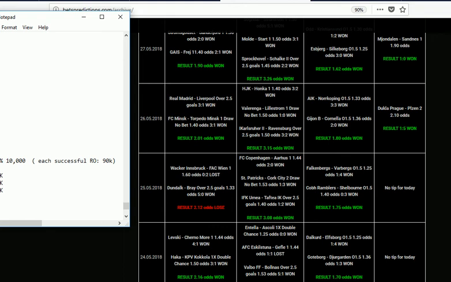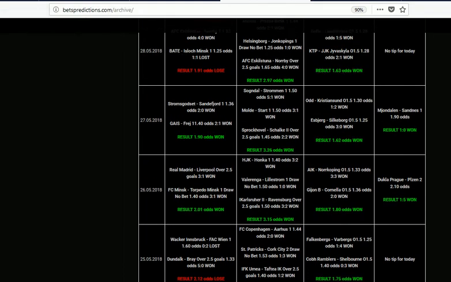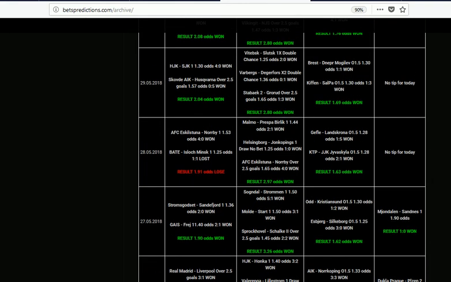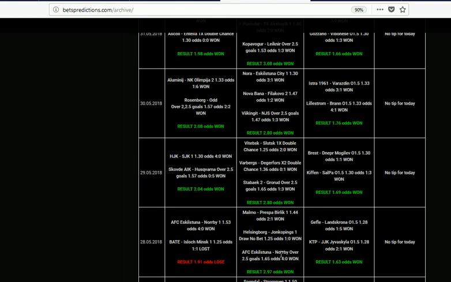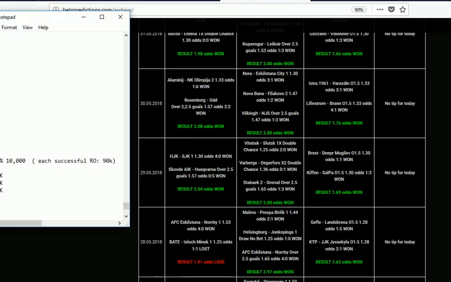Then 27, 28, another rollover. 29, 30. So we have 27, 28, another 90k. 29 and 30th, another 90k. And on 31st, we rolled over, we had just 30k.